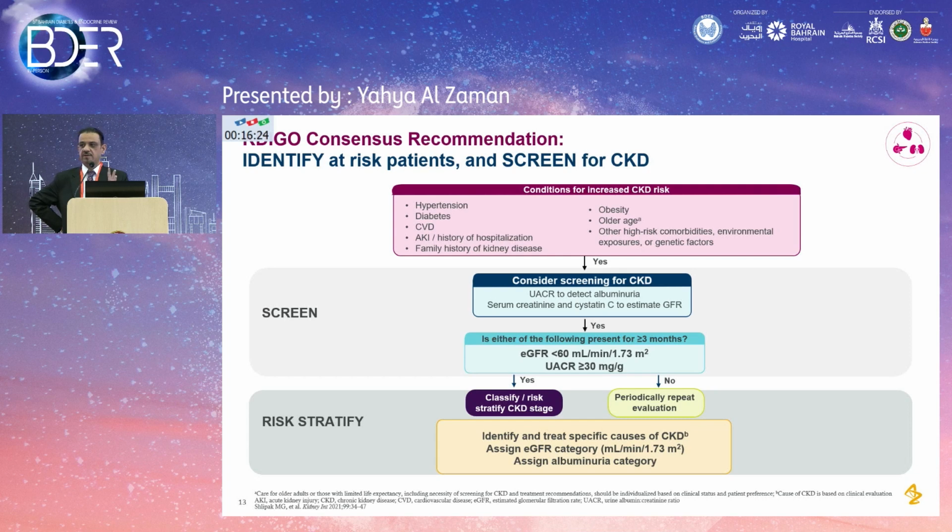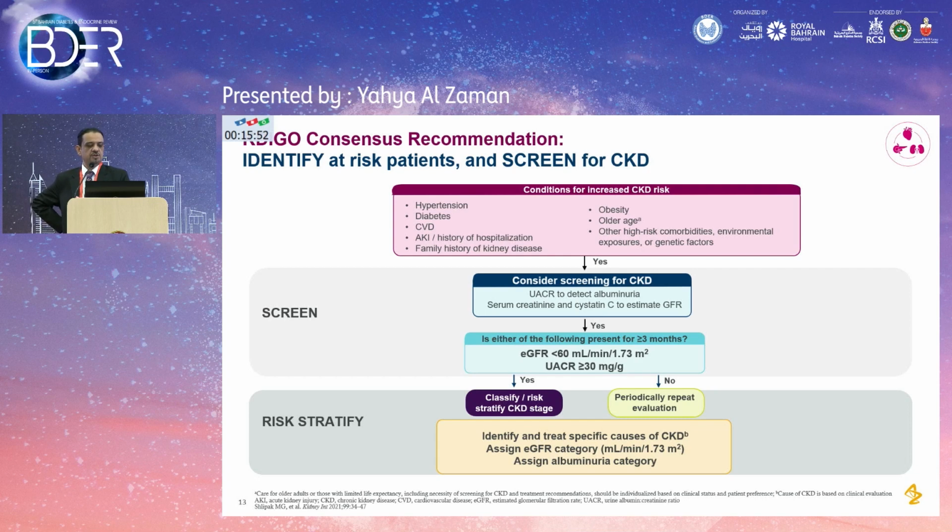This is a guideline. Everybody likes guidelines, what to do when you have a patient like this. These are the KDIGO guidelines about the assessment of patients with chronic kidney disease in general. But this applies to diabetic patients, hypertensive patients, and other high-risk patients. We'll focus on diabetic patients more. So what happens if you just screen your patients? You find those patients who are at increased chronic kidney disease risk. This includes diabetic patients, hypertensive patients, and older age groups. You screen using these tools.